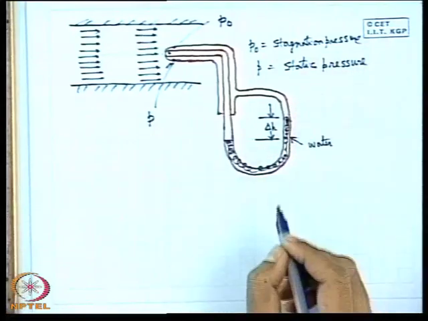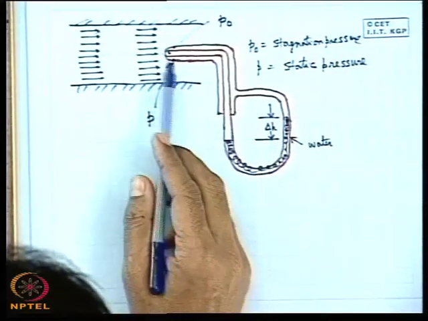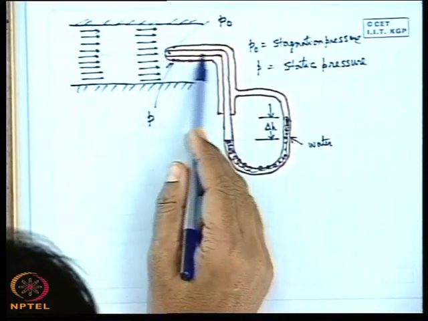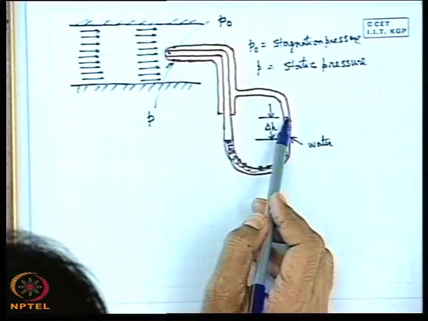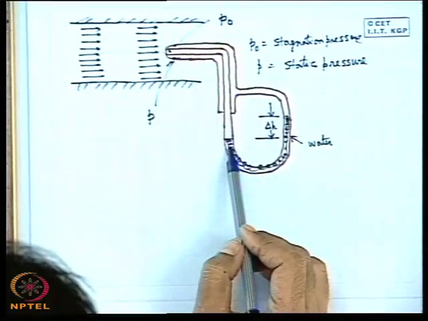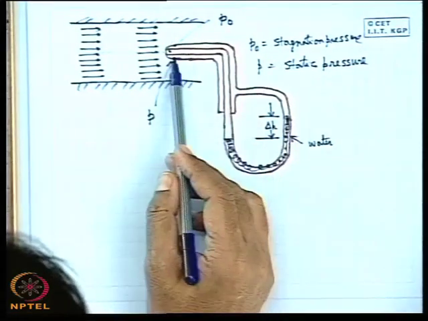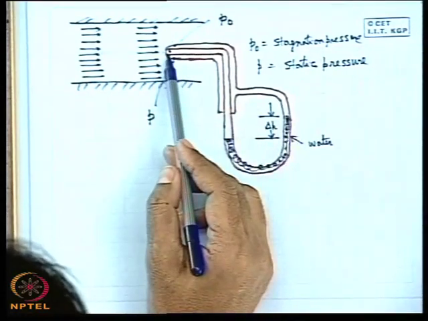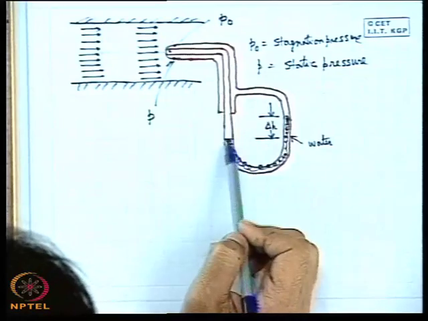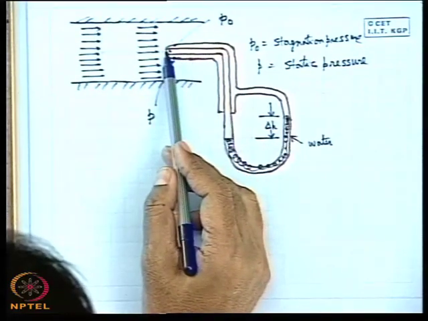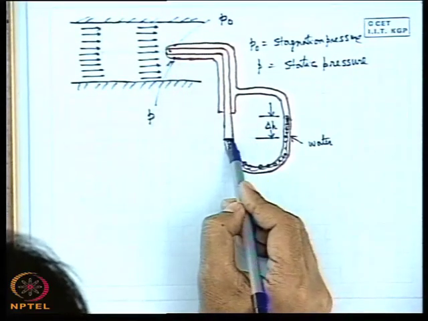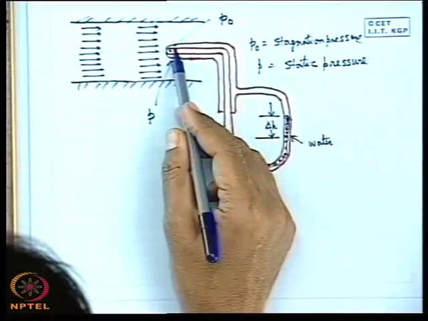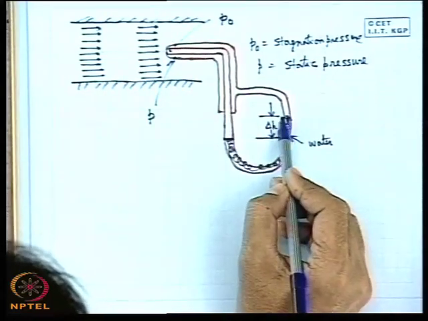Now, if we write the manometric equation, we neglect the pressure due to the column of air on both sides, because of the low density of air compared to that of water, since the density of air is 1000 times less than that of water. So we can tell that the P0 which is sensed here is sensed at this level, and the static pressure P which is sensed through this tube is sensed at this meniscus level.